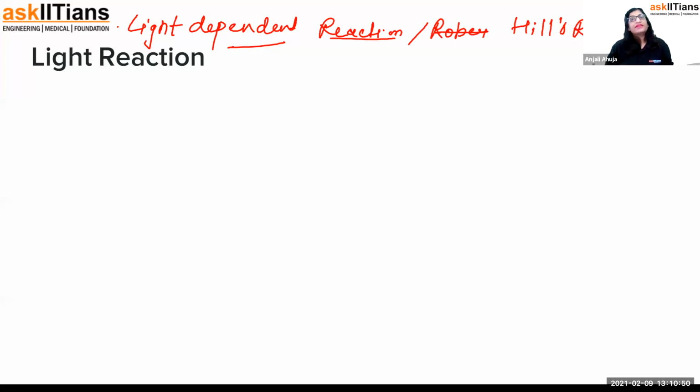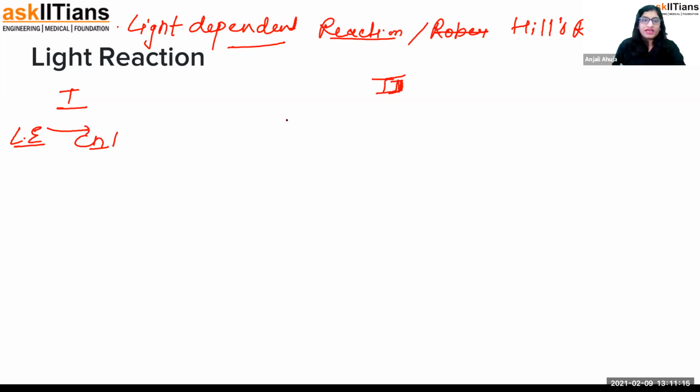So in short, I'm telling you this again, that in the light reaction, energy is formed, photolysis happens, and oxygen is released. So let me tell you how that story happens. There is photosystem 1 and there is photosystem 2. How are they reacting? First of all, whenever sunlight is falling onto the chlorophyll molecule, it is going to get energy and be excited.